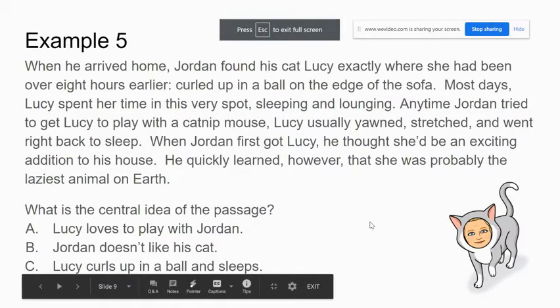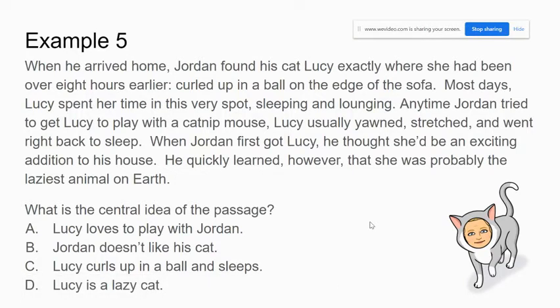When he arrived home, Jordan found his cat Lucy exactly where she had been over 8 hours earlier, curled up in a ball on the edge of the sofa. Most days, Lucy spent her time in this very spot, sleeping and lounging. Anytime Jordan tried to get Lucy to play with a catnip mouse, Lucy usually yawned, stretched, and went right back to sleep. When Jordan first got Lucy, he thought she'd be an exciting addition to his house. He quickly learned, however, that she was probably the laziest animal on earth.